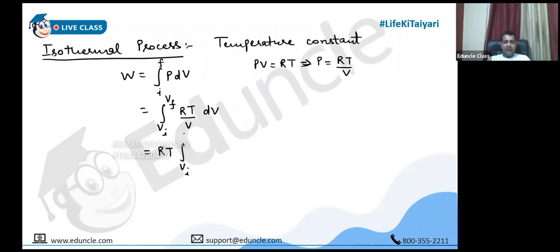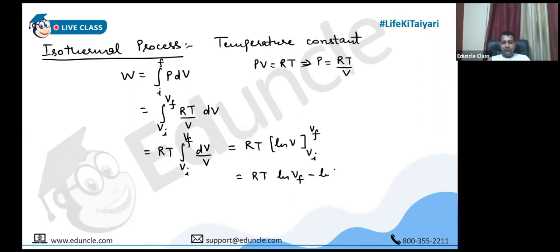RT dV by V. So it is like RT dV by V. So RT, it becomes log V. RT log natural Vf by Vi.